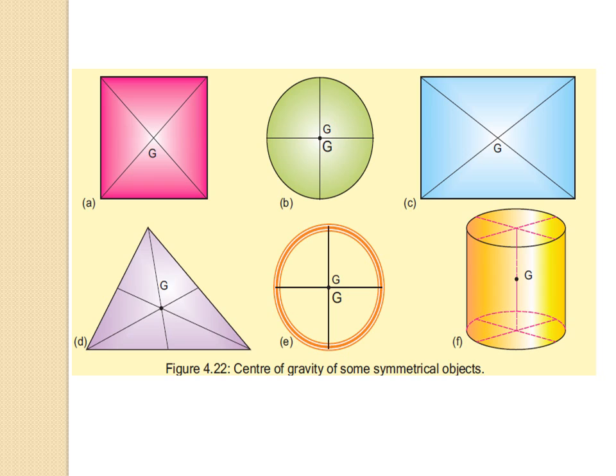Next, the center of gravity of a uniform circular ring. Here figure E is a uniform circular ring, and its center of gravity is the center of the ring. Next, the center of gravity of a uniform solid or hollow cylinder is the middle point on its axis, as shown in this figure F.